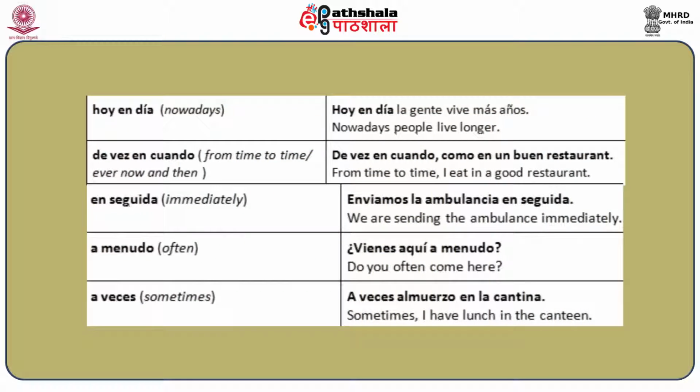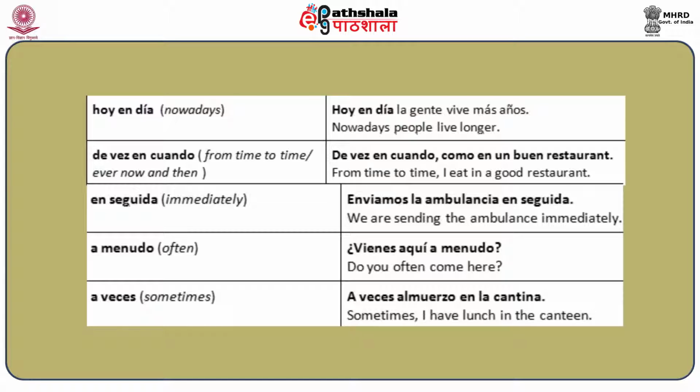After having seen the adverbs of frequency, let's talk about those adverbs which are made up of 2 or more words. These adverbs are hoy en día, meaning nowadays or these days. For example, hoy en día la gente vive más años, meaning nowadays people live longer. De vez en cuando, meaning from time to time or every now and then.